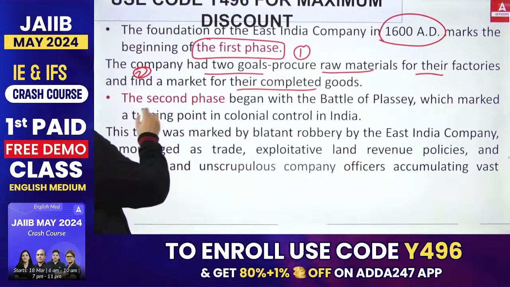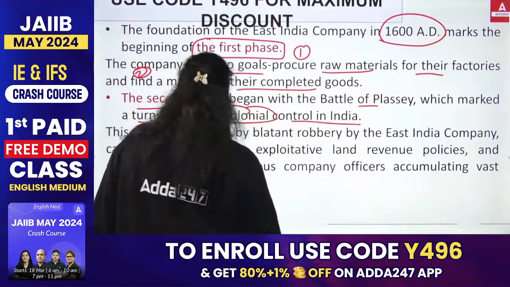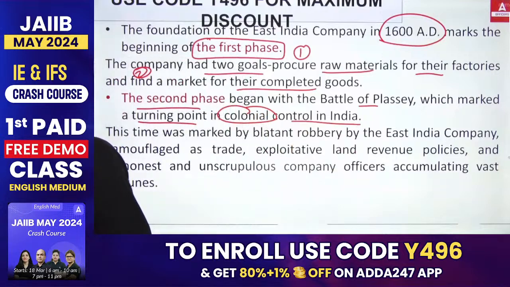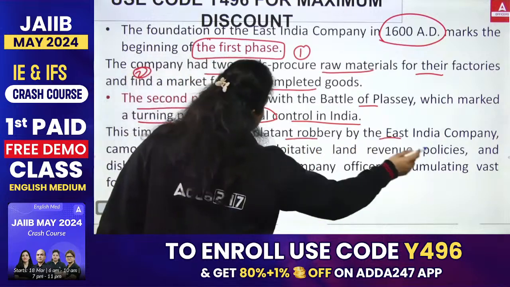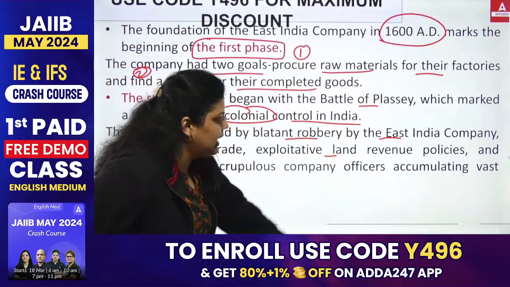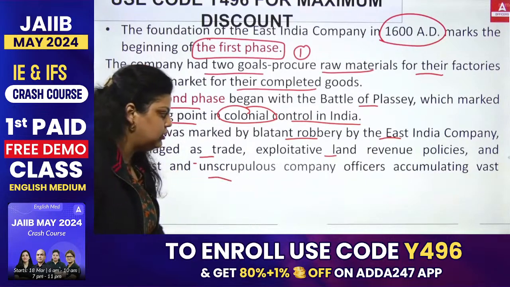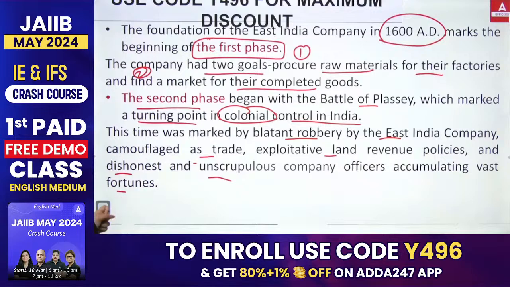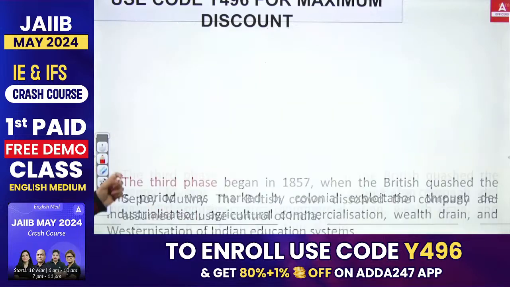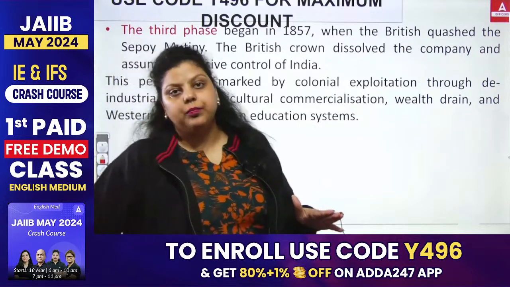Now, the second phase began with the Battle of Plassey, which marked the turning point of colonial control in India. This time was marked by the plunder and robbery by the East India Company. They did a lot of exploitation in trade. They exploited the land revenue policy. They were dishonest, unscrupulous company officers who amassed vast fortunes. So the East India Company did very unethical work in the country, and they exploited each and everything: the labor, the money, the trade, everything.